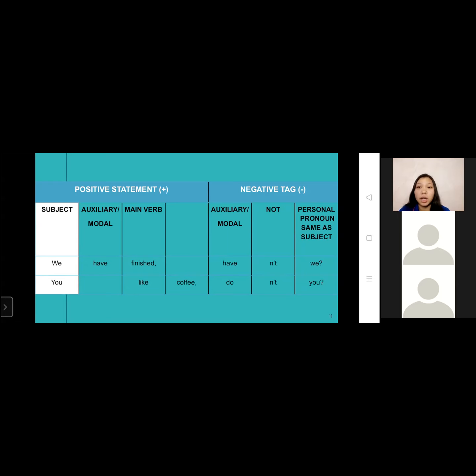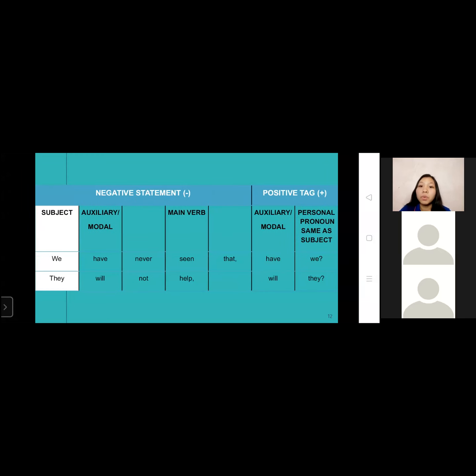We is the subject, have is the auxiliary verb, finished is the main verb. In the tag, because we need it to be negative, we used have plus not, followed by the personal pronoun same as the subject. So we used we. It is also the same with the second example. For the negative statements, the form will be subject plus auxiliary verb plus a word that denotes negativity plus main verb plus auxiliary verb plus pronoun same as the subject.